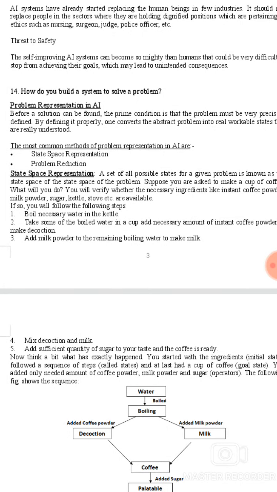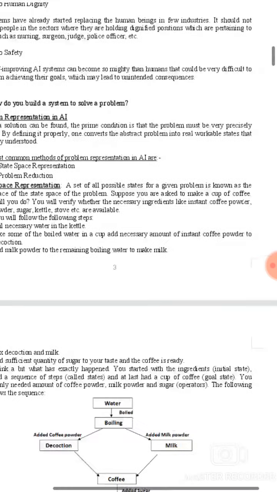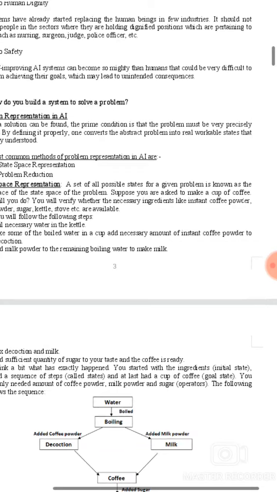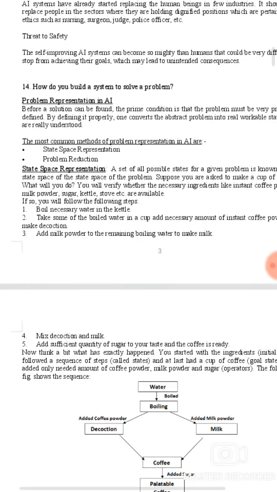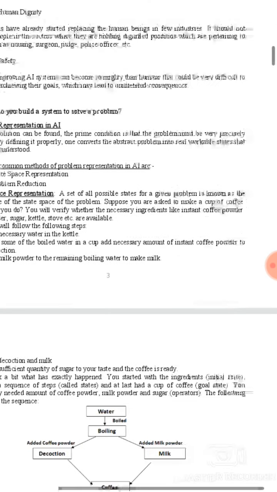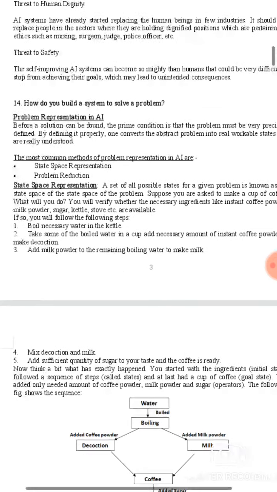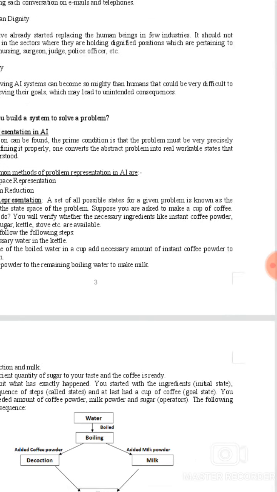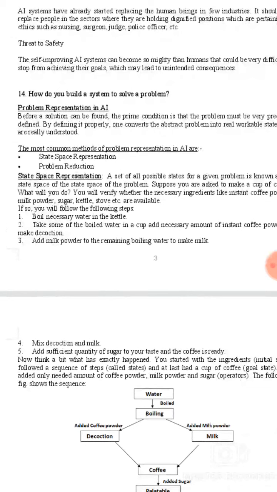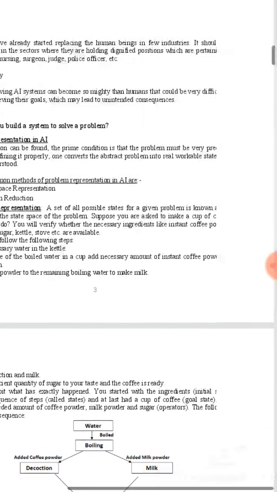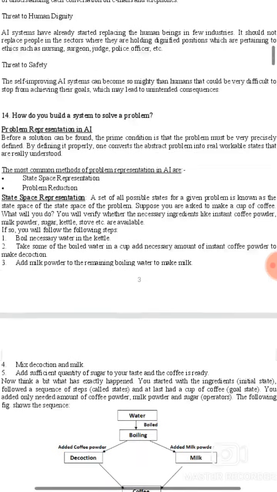Problem representation in AI. Before a solution can be found, the prime condition is that the problem must be very precisely defined. By defining it properly, one converts the abstract problem into real workable states that are really understood. State representation: a set of all possible states for a given problem is known as the state space of the problem. Suppose you are asked to make a cup of coffee.